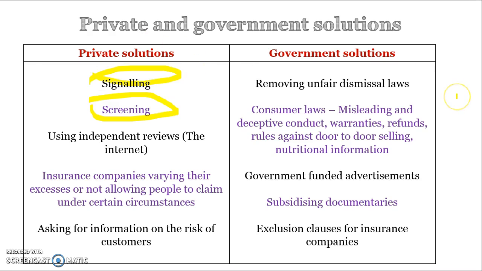Whereas government solutions, things like removing unfair dismissal laws help because you can sack people if they turn out not to be what you thought. Consumer laws, so it's illegal to mislead and deceive clients, warranties, etc. Nutritional information gives you information about products. And then things like subsidies and advertisements, which we talked about in the past.